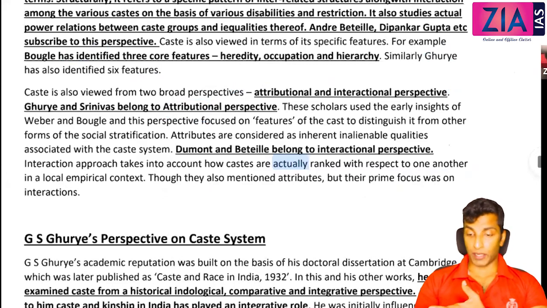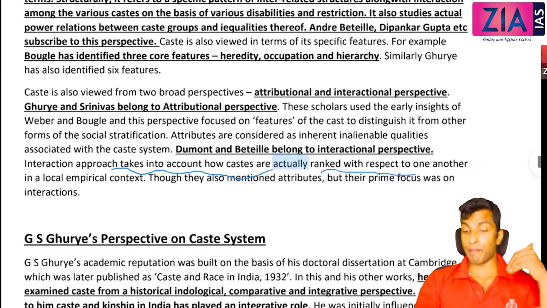Otherwise, interactional perspective. Interactional perspective takes into account how castes are actually ranked with respect to one another in a local empirical context. This is a reality, okay? Empirical reality. Interactional perspective.